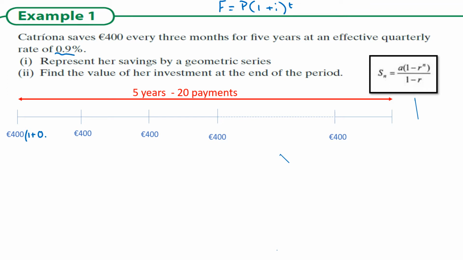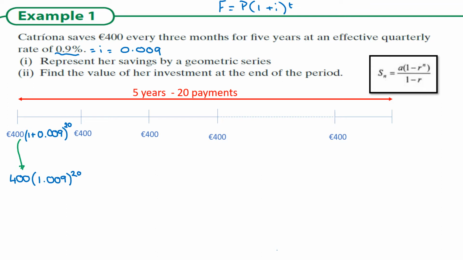Now, i is this, but remember we have to turn it to a decimal, so it's 0.009. So 1.009 to the power of t, which in this case is 20. And that's our first piece. So that 400 times 1.009 to the power of 20. So that's that first piece here.